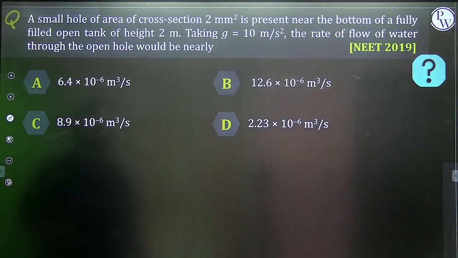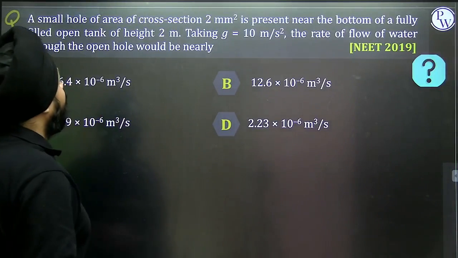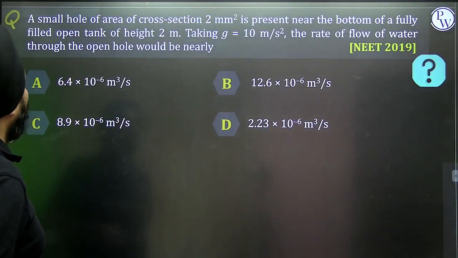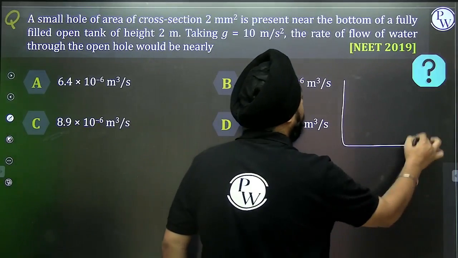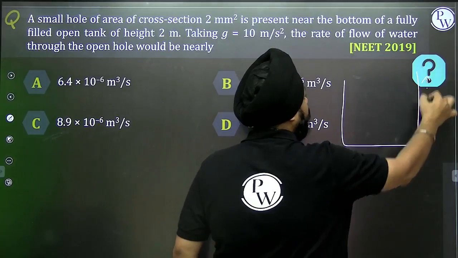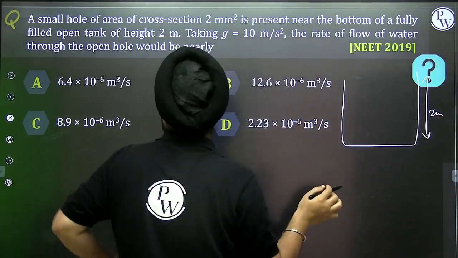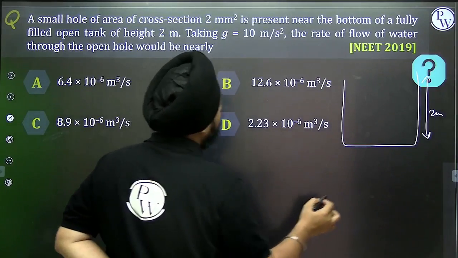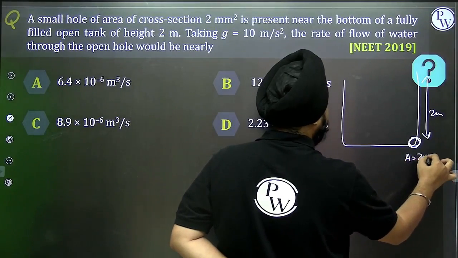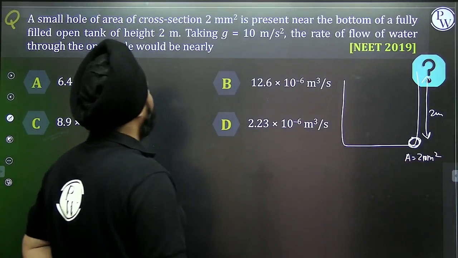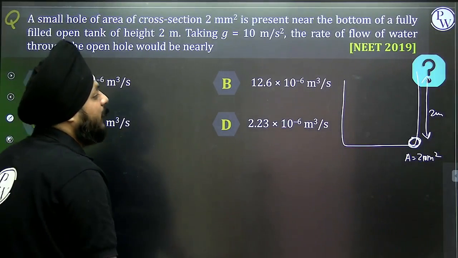A small hole of area of cross section 2 mm squared is at the bottom of a fully open tank. There is a tank of height 2 meter. It is an open tank. At the bottom, a hole of area of cross section 2 mm squared is kept. What will be the rate of flow through the hole? It's very simple.